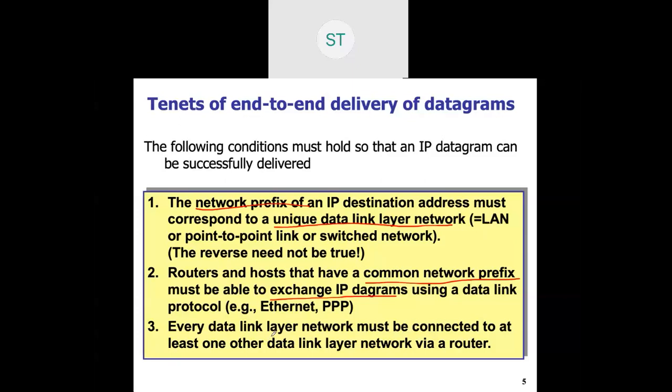So every DLL network must connect to at least one other DLL network via a router. So here the router is important because it is the connection between the two LANs. Which other device can we use to connect two LANs, as different data link layer protocols are there?